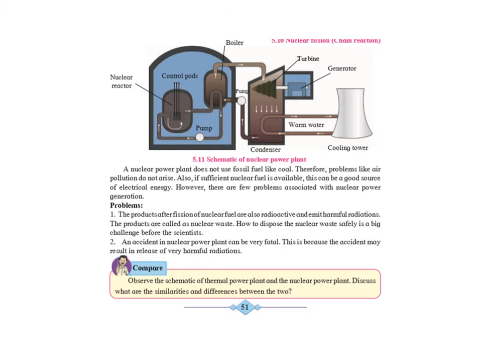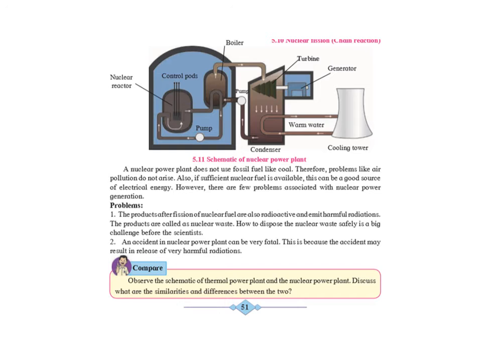So they've given you a question down there: if you look at the diagrams of a thermal power plant and a nuclear power plant, what are the similarities and what are the differences you observe? The similarities that you see are that both of them have a turbine, a boiler, a generator, a cooling tower, a condenser and a pump.